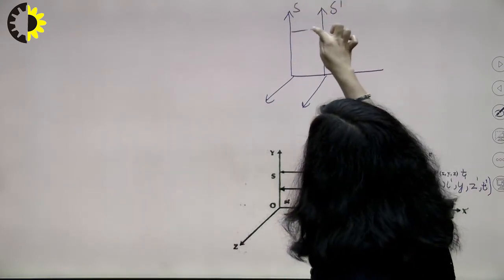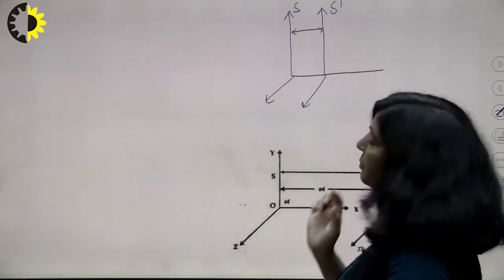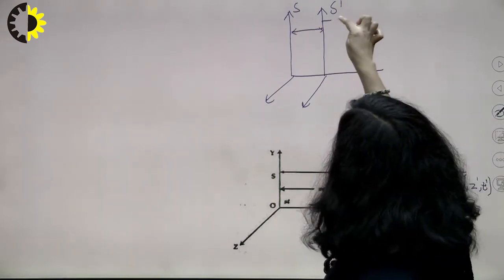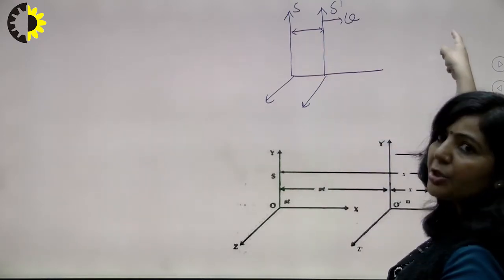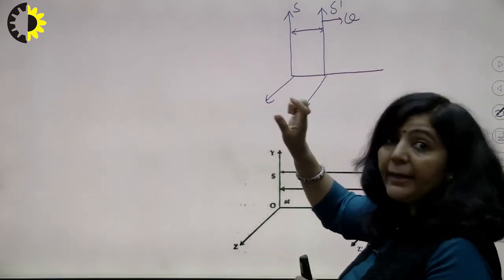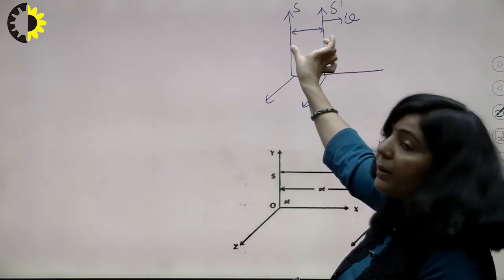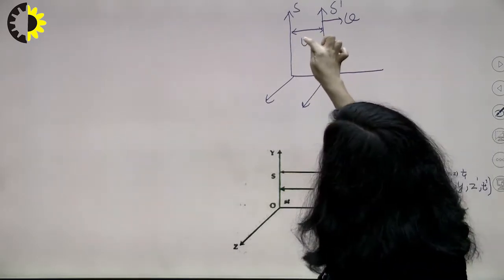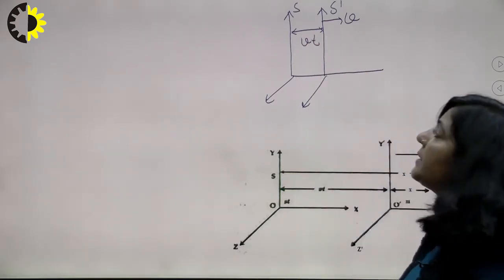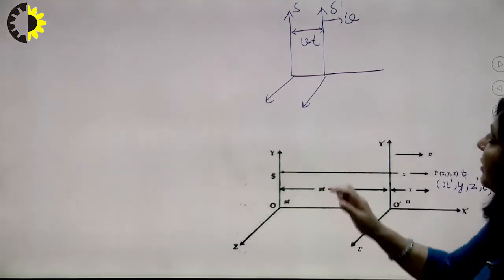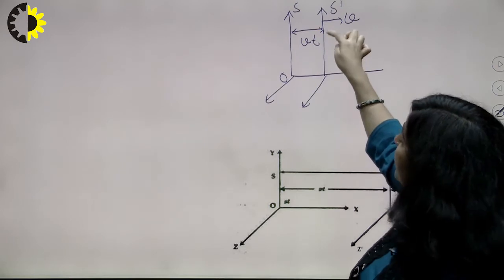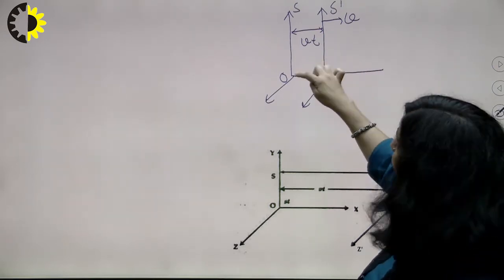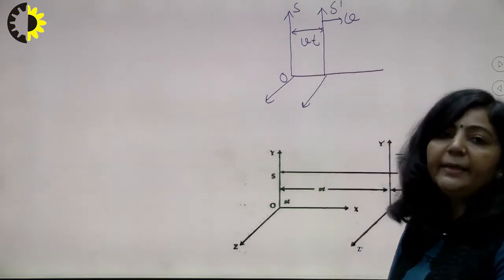So in time t, what will be this displacement? Since it is moving with this speed along this direction, it takes time t to travel this particular distance. It means this displacement will be vt. With respect to O, S dash takes time t to reach this new position, so for O this displacement is vt.